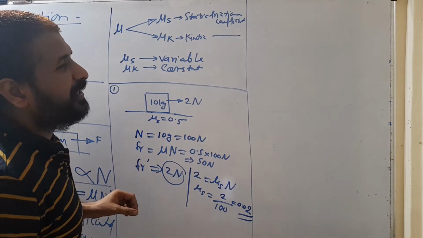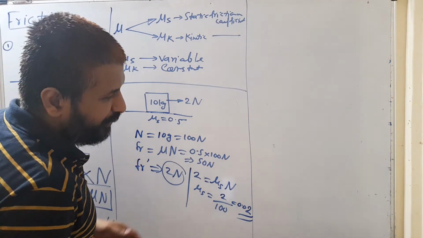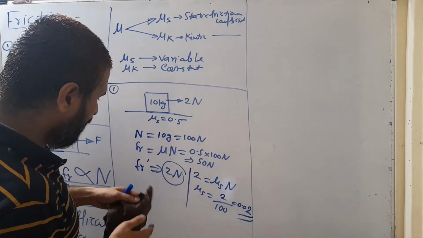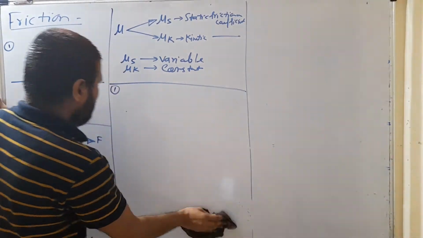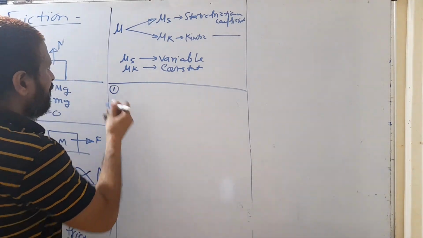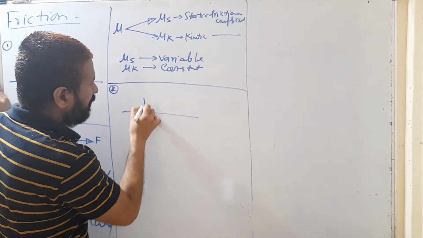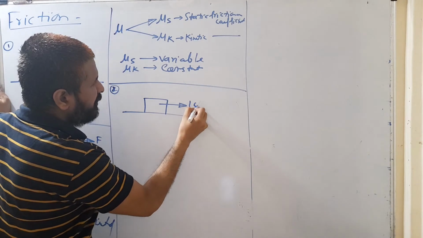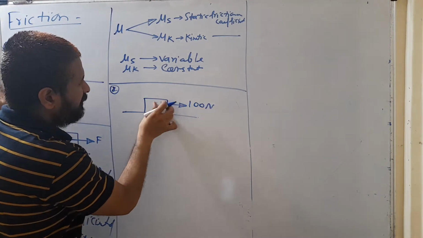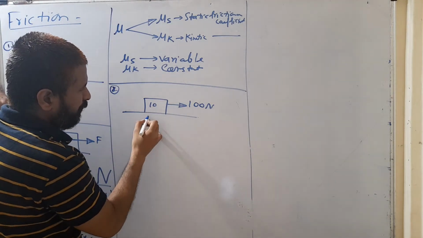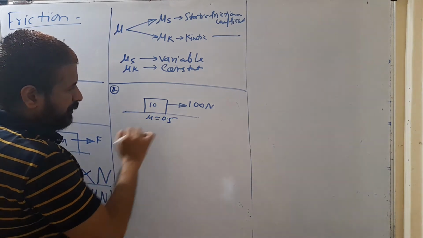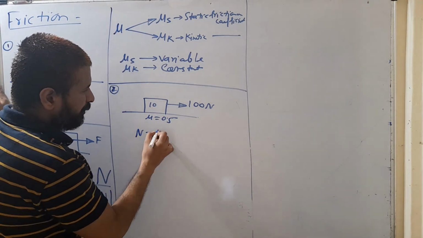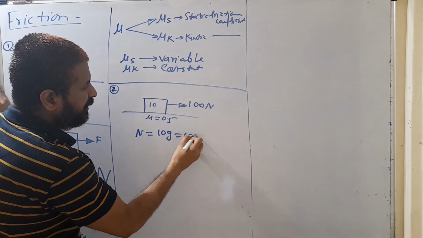फ्रिक्शनल फोर्स की एक लिमिट होती है. I'm just changing the example. Second example, if suppose there is a block on which 100 Newton का force is applied, and this block is of mass 10 kilogram, and here frictional coefficient is 0.5. Clear? So in this case, normal reaction force is what? 10 g, that is 100 Newton.